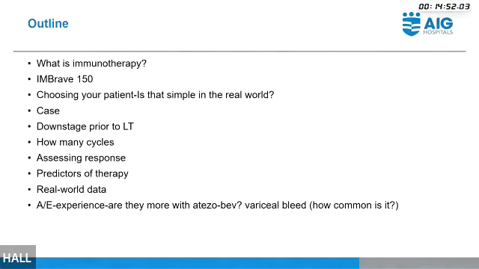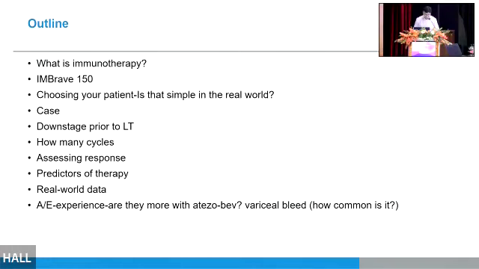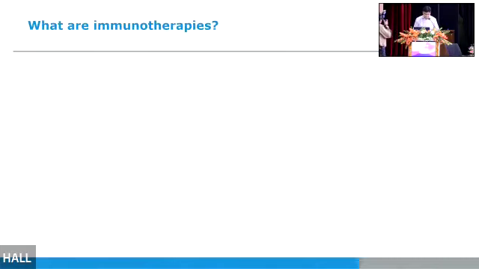So what actually is immunotherapy? What is IMbrave150? How to choose your patient? What are the few cases that we will discuss over here? How can we downstage the patient to transplant? Transplant is a curative therapy. How many cycles of immunotherapy are to be given? How to assess the response? What are the predictors, real world data, and what are the adverse events?